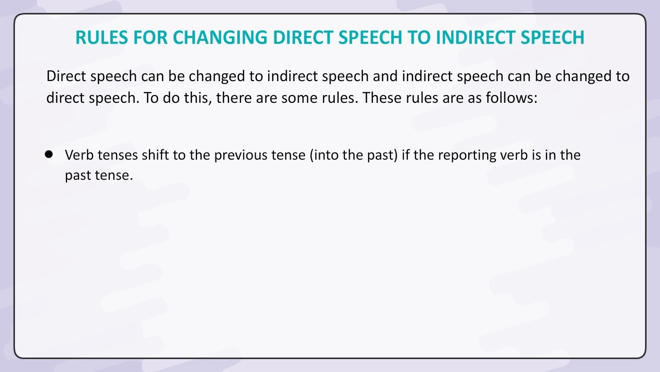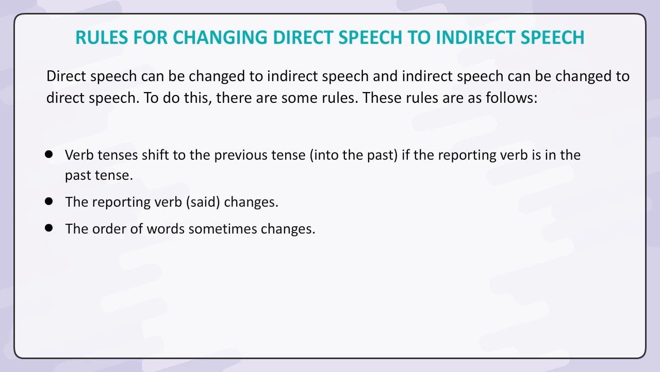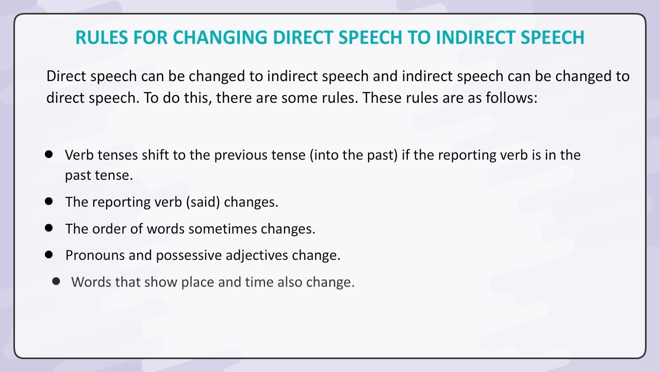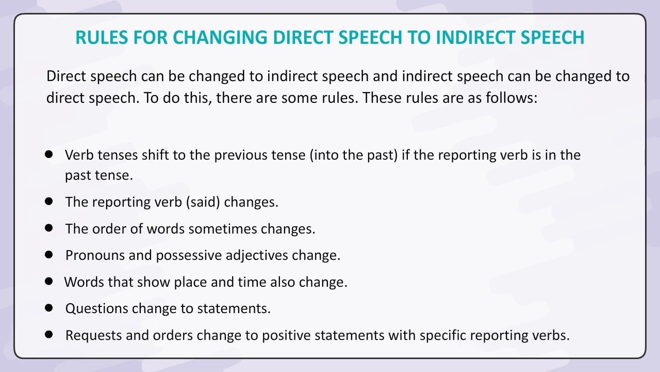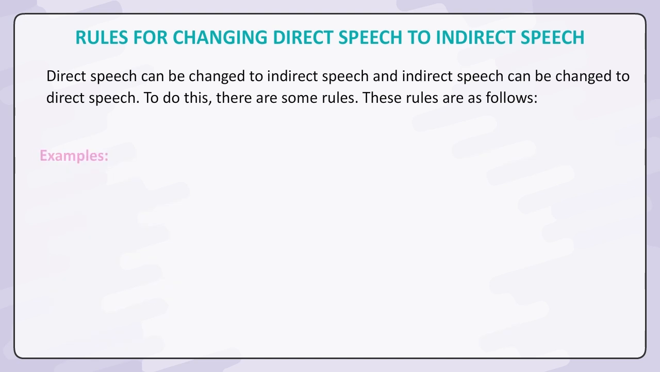Verb tenses shift to the previous tense, into the past, if the reporting verb is in the past tense. The reporting verb said changes. The order of words sometimes changes. Pronouns and possessive adjectives change. Words that show place and time also change. Questions change to statements. Requests and orders change to positive statements with specific reporting verbs.